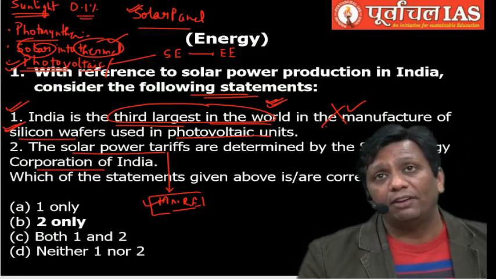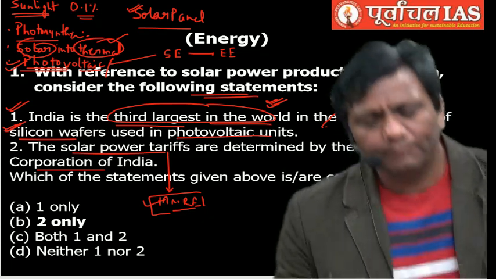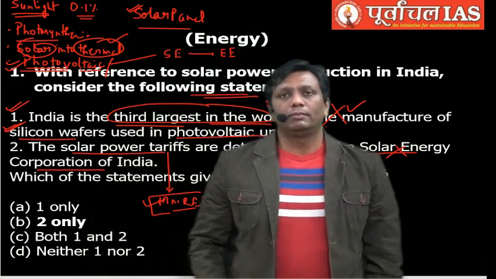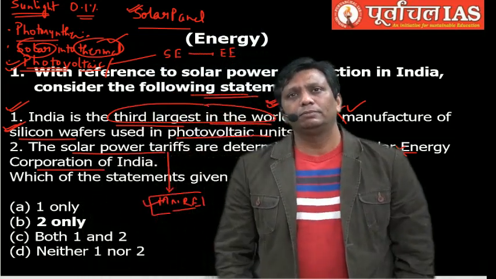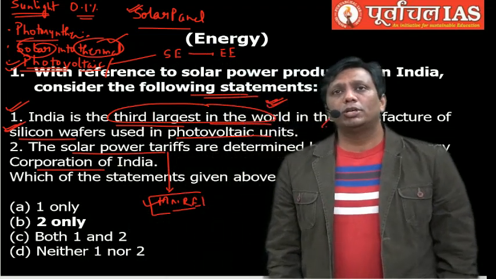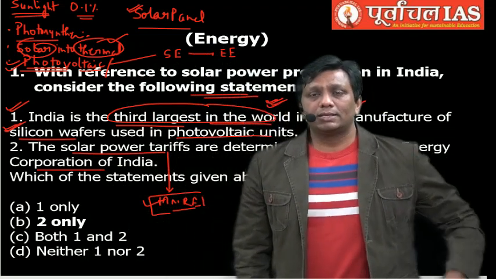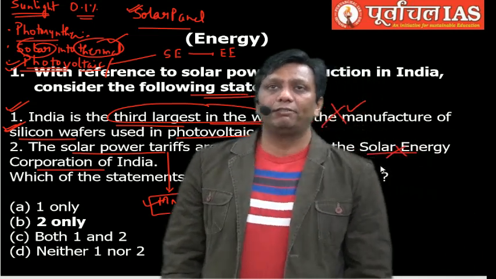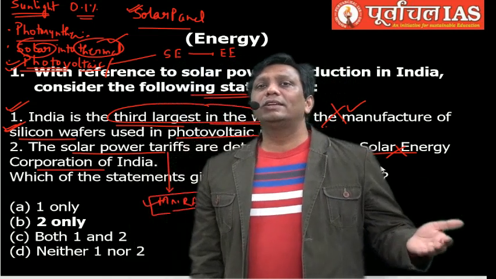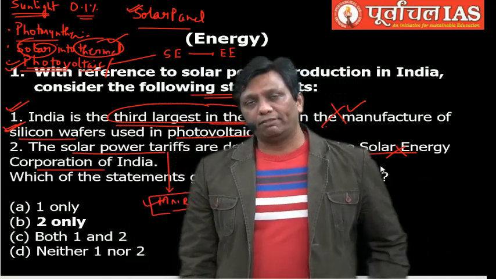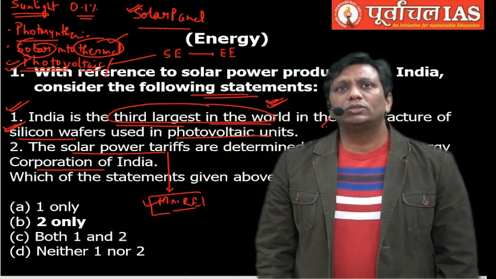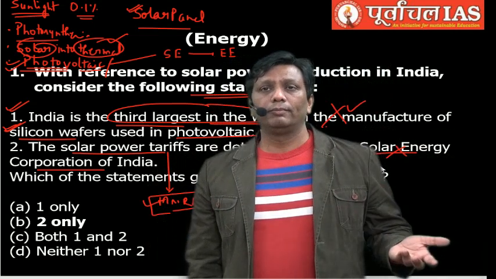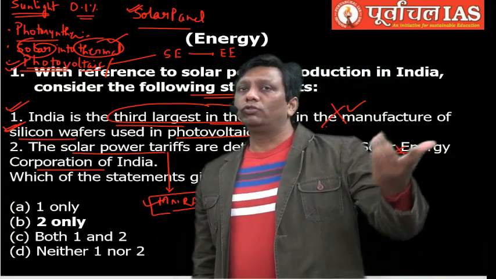What is solar tariff? Do you know about coal tariff? Electricity in India is generated through burning of coal, and you people purchase it from the government, your distribution companies. There is some charge per unit that you people pay, and that is called coal tariff. So coal based electricity that is generated and we pay for is called coal tariff. What is solar tariff? Of course, it is the electricity generated through solar panels. The per unit charge is called solar tariff.